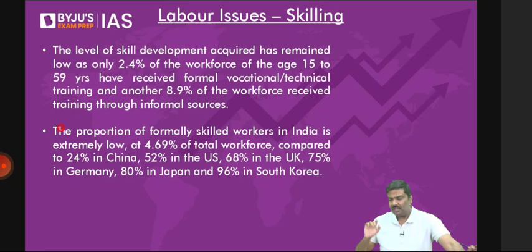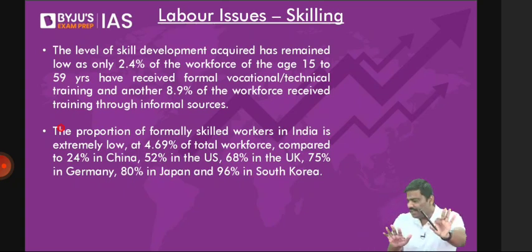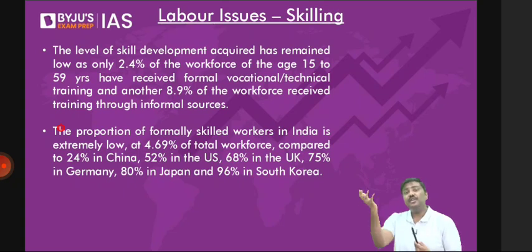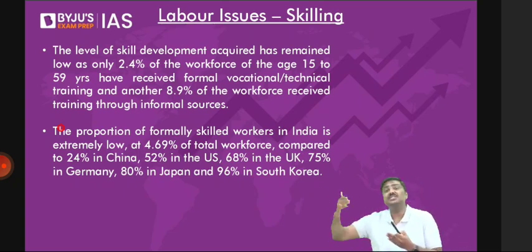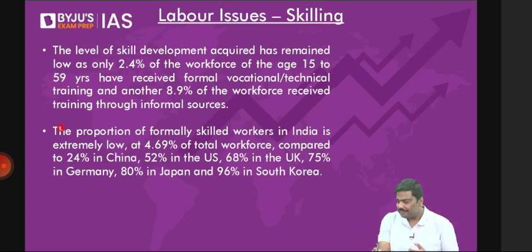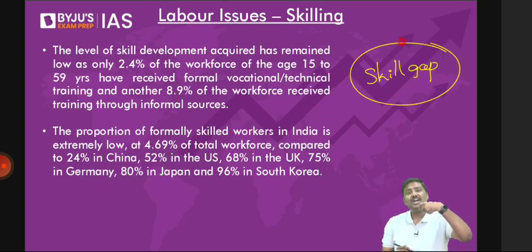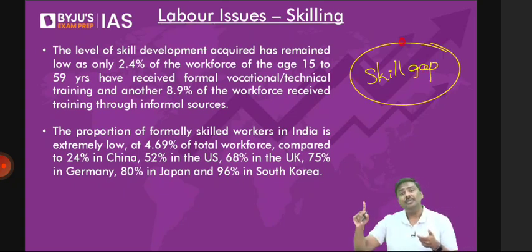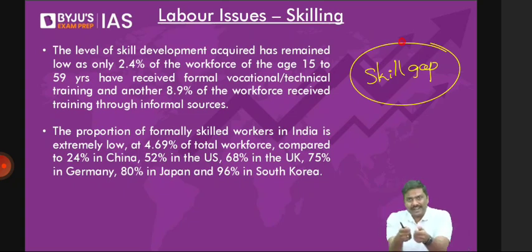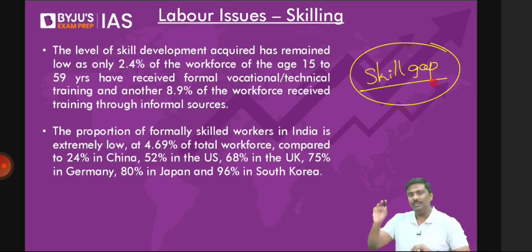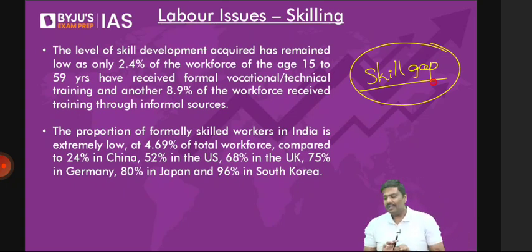I'll repeat it again. You will hire me to manufacture this marker using a machine. I have a skill set. It's not that I do not have any skill. But that skill is basically used to write a code, to make a software. Can I call this an issue of skill gap? Skill gap means a situation wherein the skills which are there with the labor force are different from the needed skill set in the economy. The market requires certain skill sets, but the skill sets that you have are different. That is the issue of skill gap. Now you tell me, once you know that I do not have the required skill set to manufacture this marker, will you hire me? If anybody says yes, please do let me know.